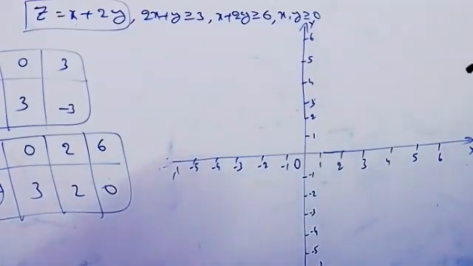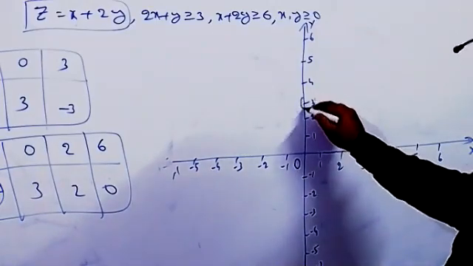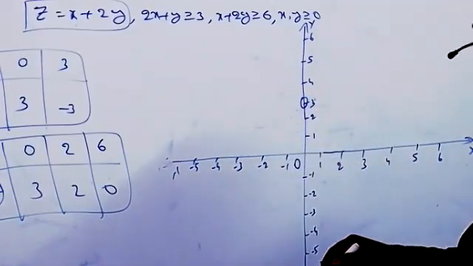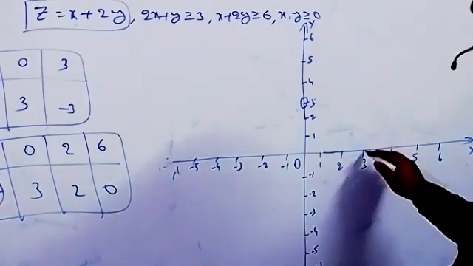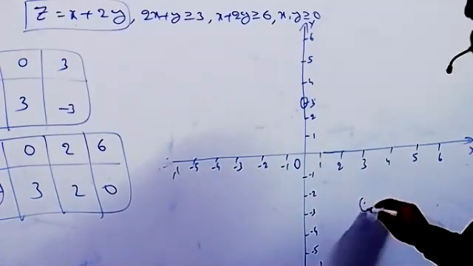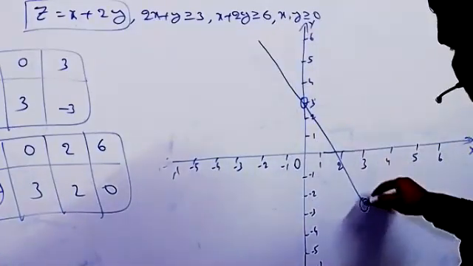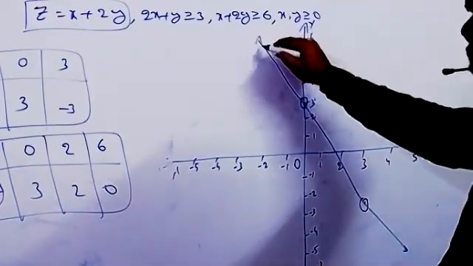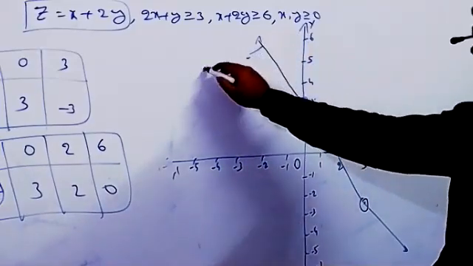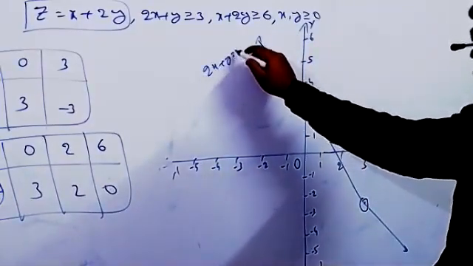What is the first point? 0, 3. Next 3, minus 3. We will get this line here, so this is the line 2x plus y equal to 3.